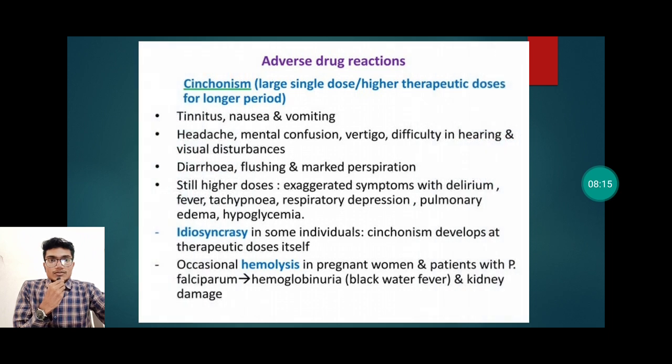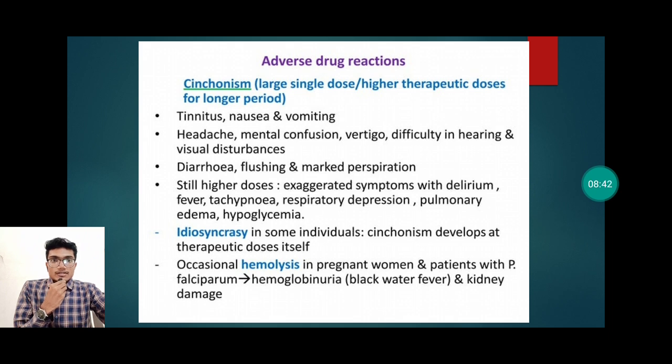Now the adverse drug reactions of quinine. Quinine causes cinchonism when given in a large single dose or in higher therapeutic doses for a longer duration. Cinchonism is a group of symptoms that includes tinnitus, nausea, vomiting, headache, mental confusion, vertigo, difficulty in hearing and visual disturbances. Often diarrhea, flushing and marked perspiration are also seen with quinine.